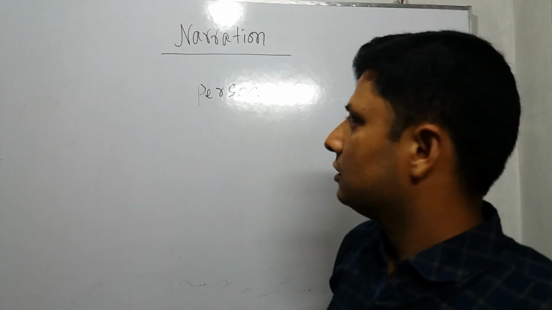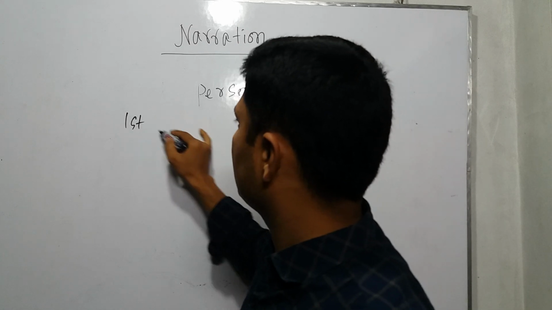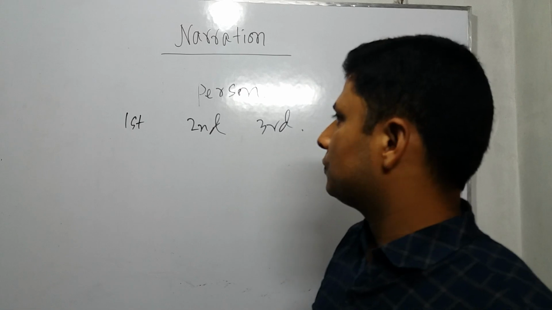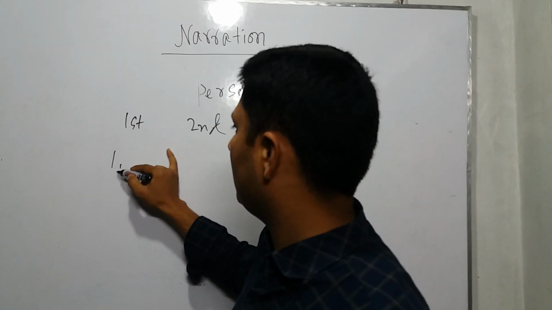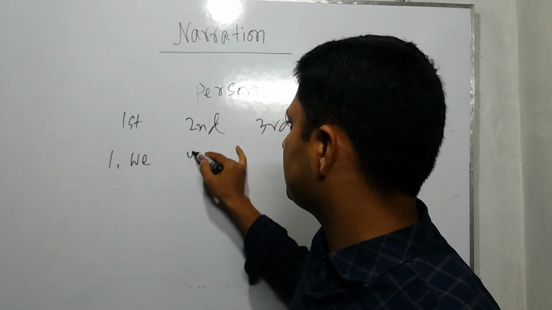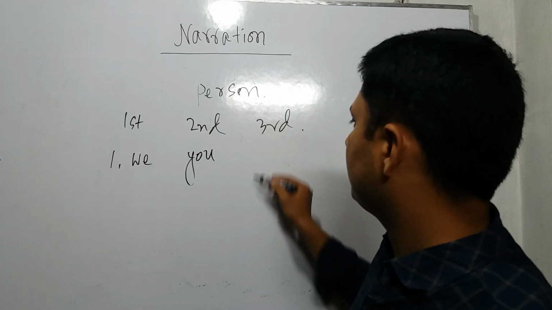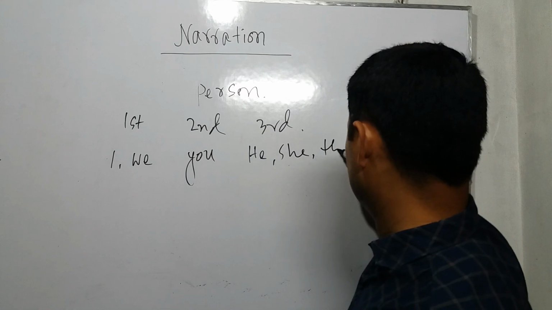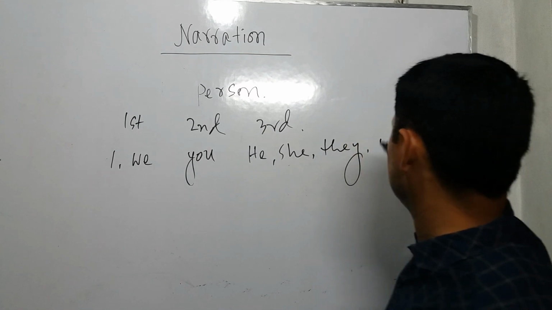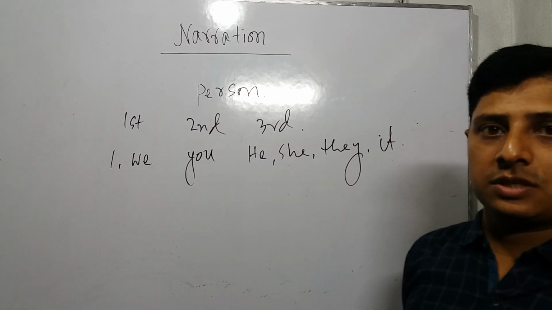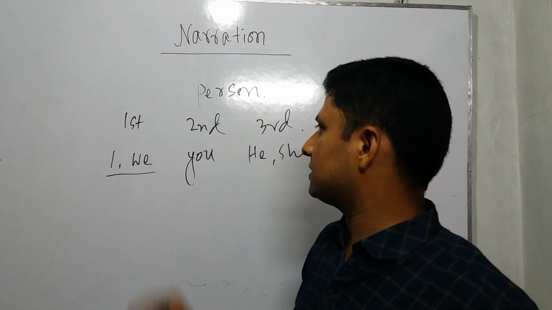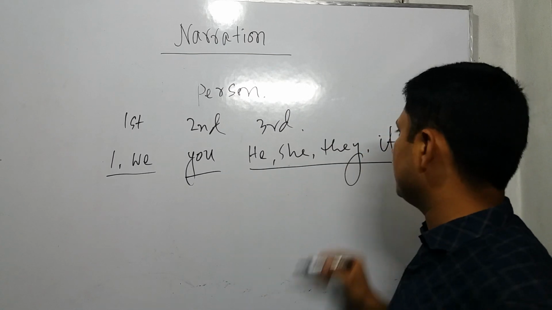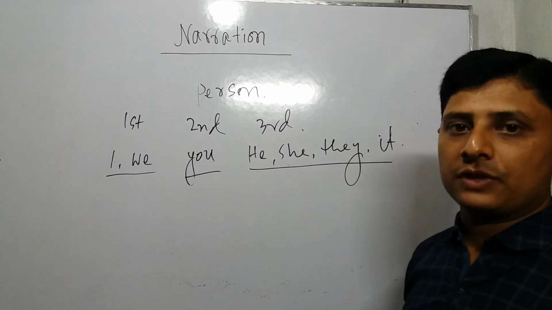Persons are 3 kinds: first person, second person, and third person. First person, I and we. Second person, you. And third person, he, she, they, and last one, it. These are the subjective forms.